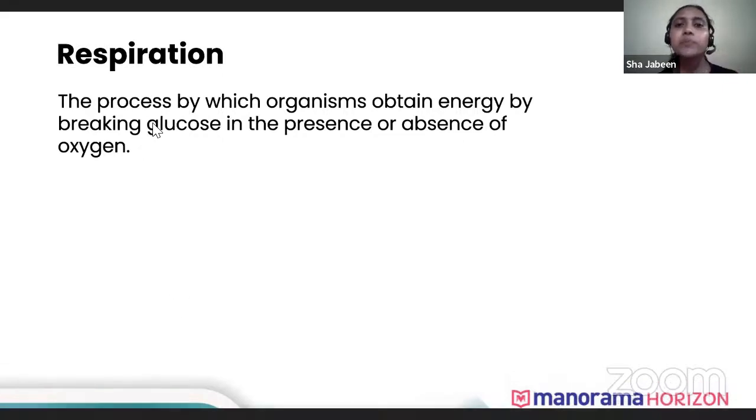Now respiration. We all know that it is a process of obtaining energy. We have already got the nutrients, and they have been absorbed. Now we need energy. The nutrients have to be broken down and the energy has to be released. This energy is used for many of the metabolic activities taking place in our body. So respiration is the process by which the trapped energy inside the nutrients gets released.